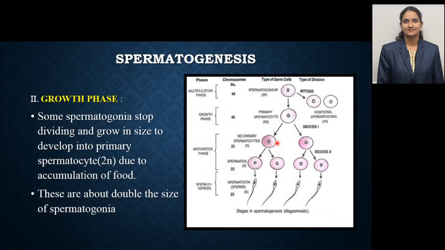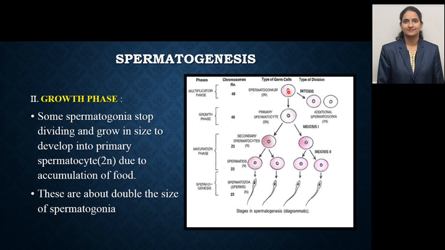Now let's see the second phase, that is the growth phase. From this structure it is very much clear. Multiplication phase, spermatogonia. Spermatogonia act in two ways. First, they go into the growth phase towards the formation of spermatozoa, and second, some cells from the spermatogonia divide to form additional spermatogonium.